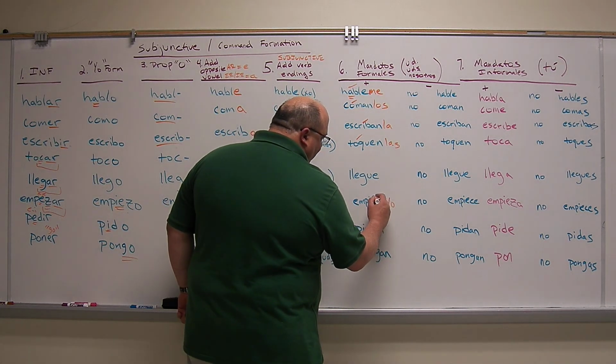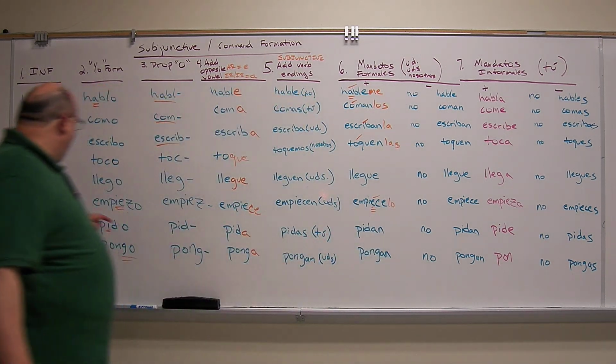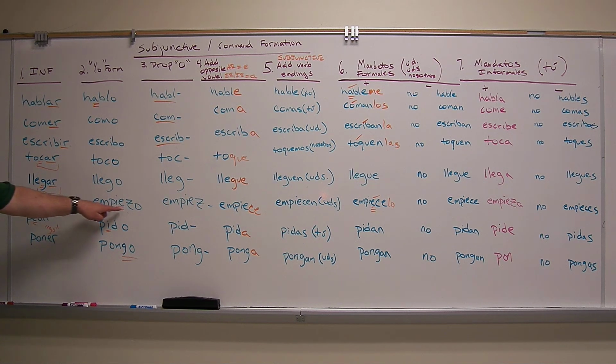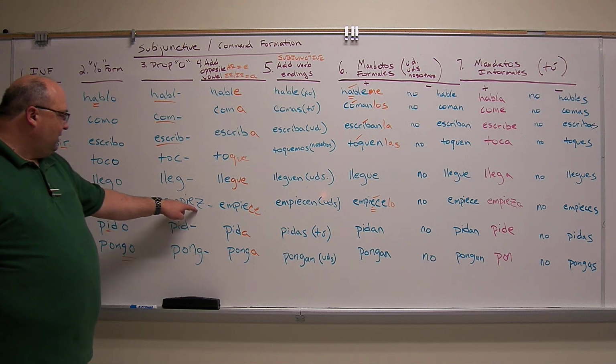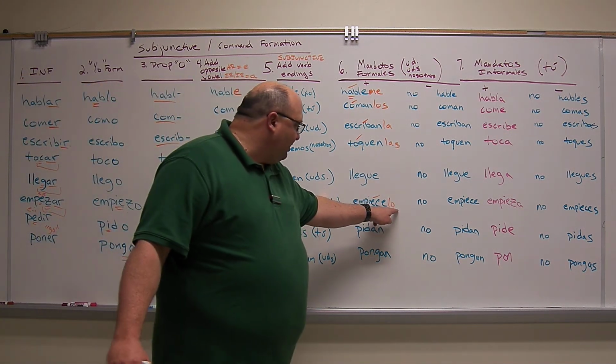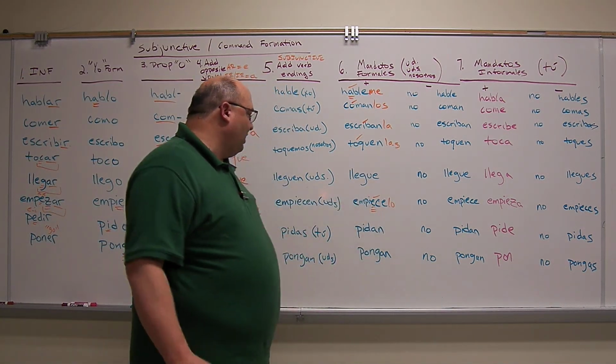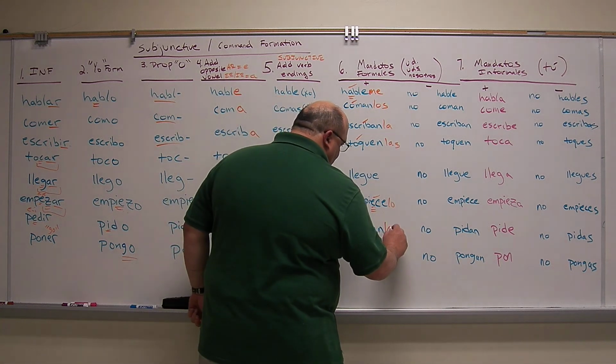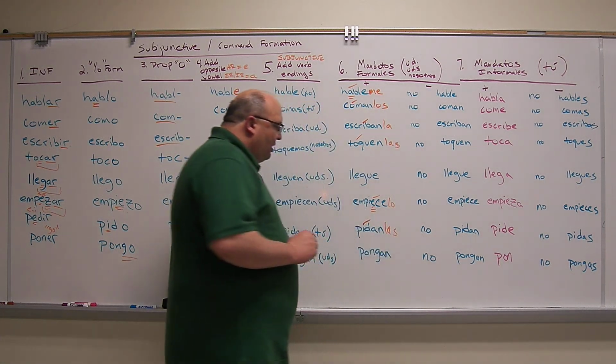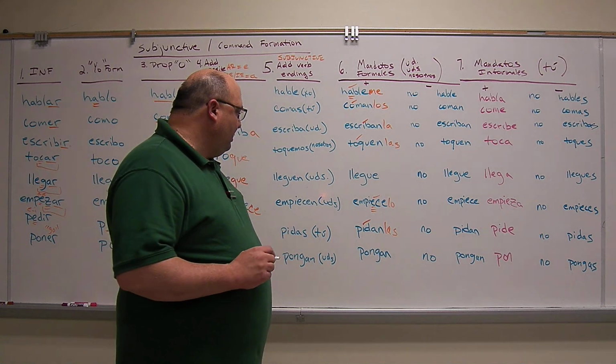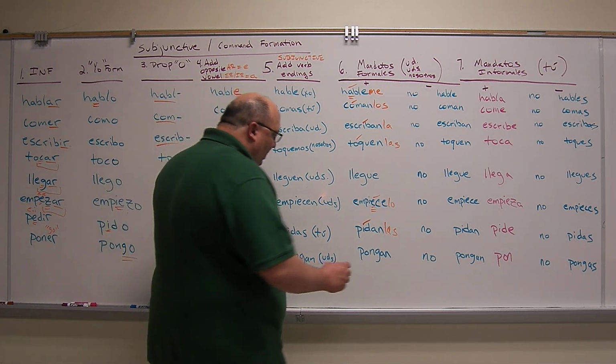That's why we conjugate it to the yo form, because it tells us where that stress is going to fall. Empiezo. That ie is where we need to put it right there. That e stays the same. I've added another syllable. It's the third one back, so I have to mark it. Pídanlas. Okay. Pidan las enchiladas. Order the enchiladas. Póngalos.